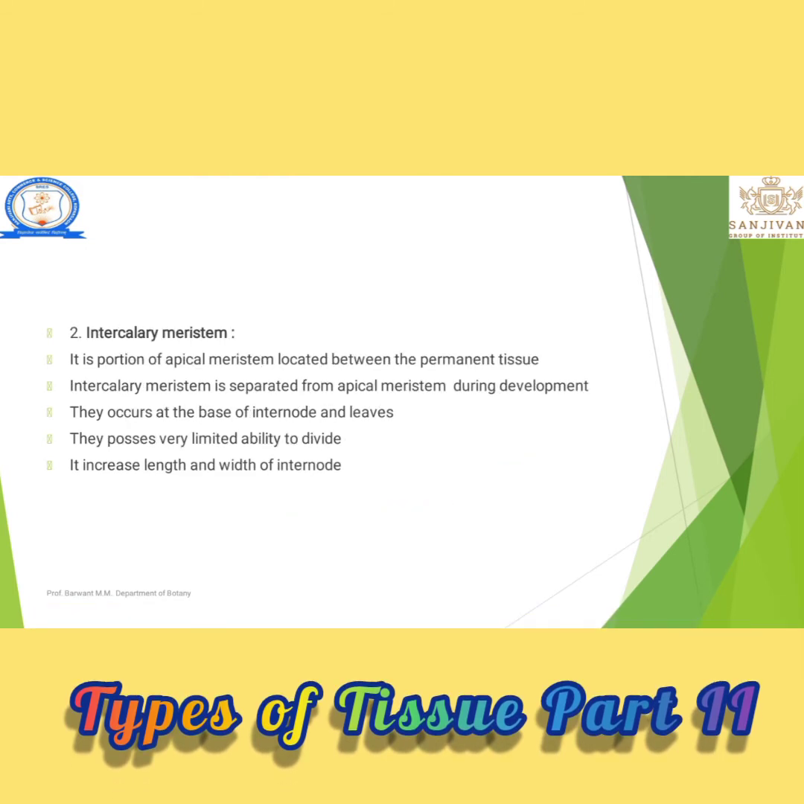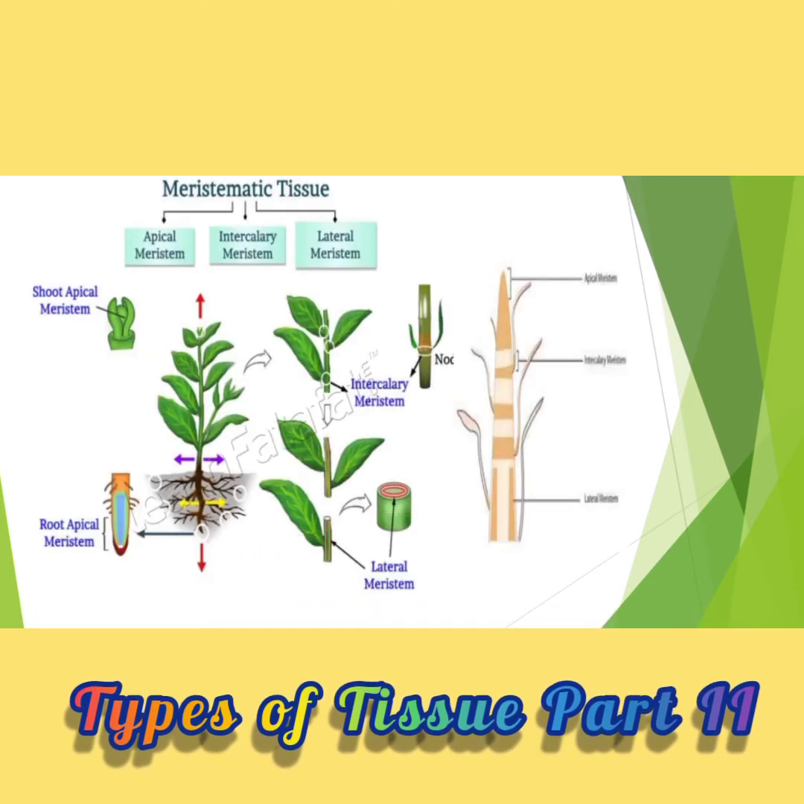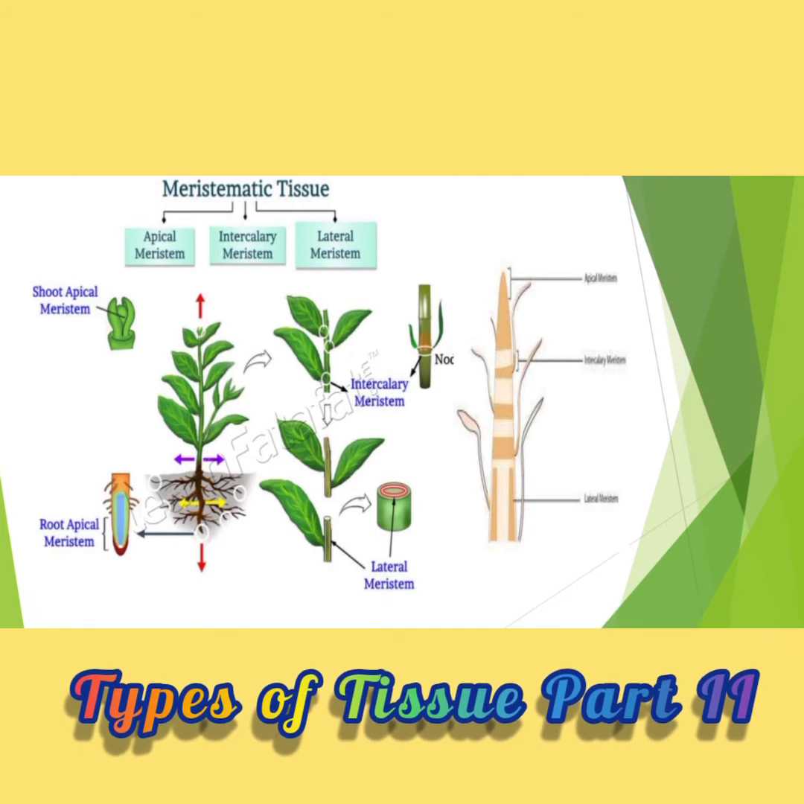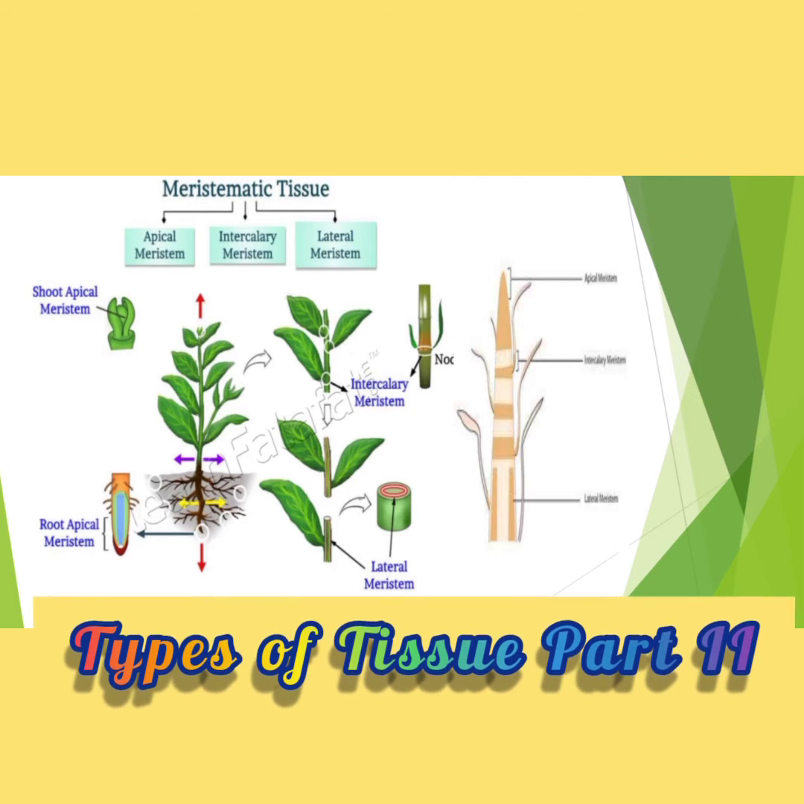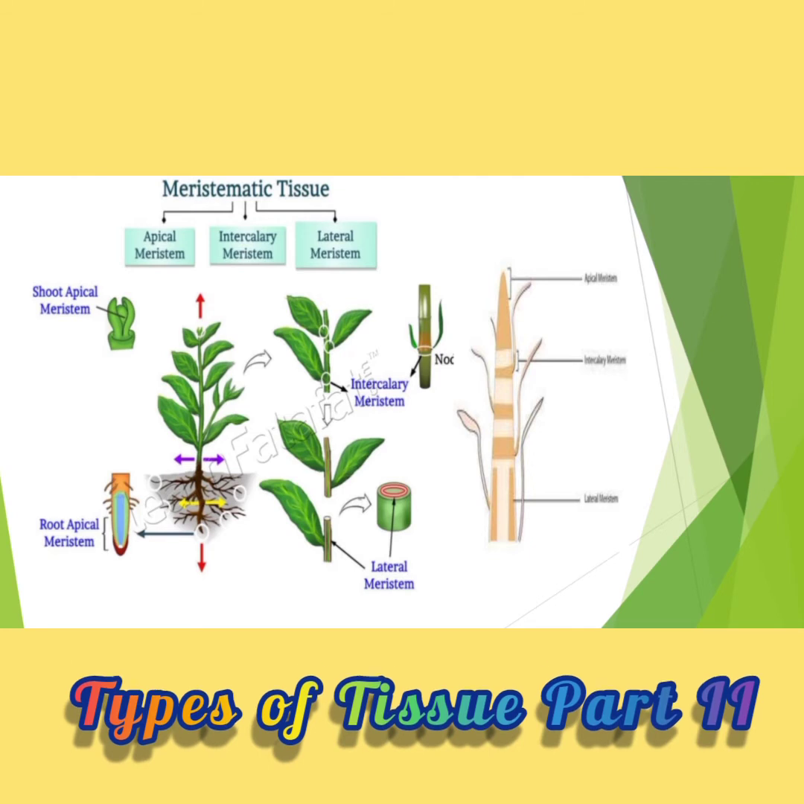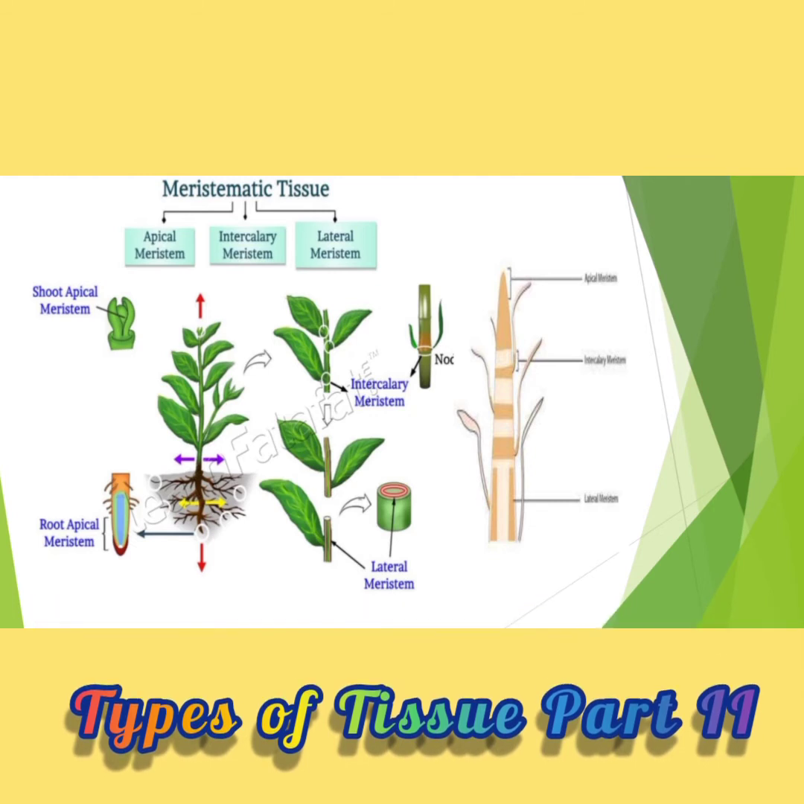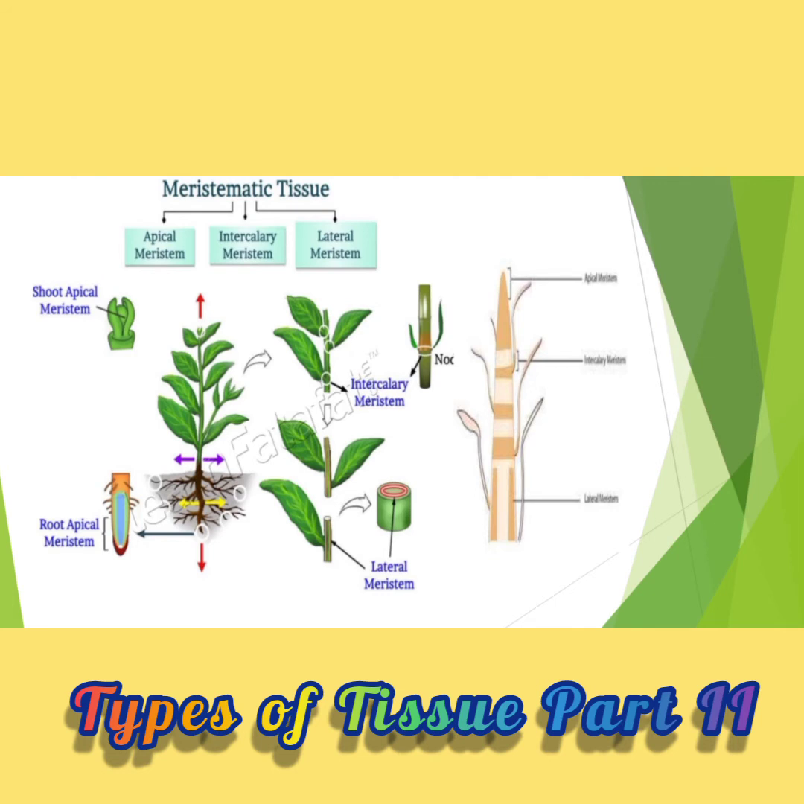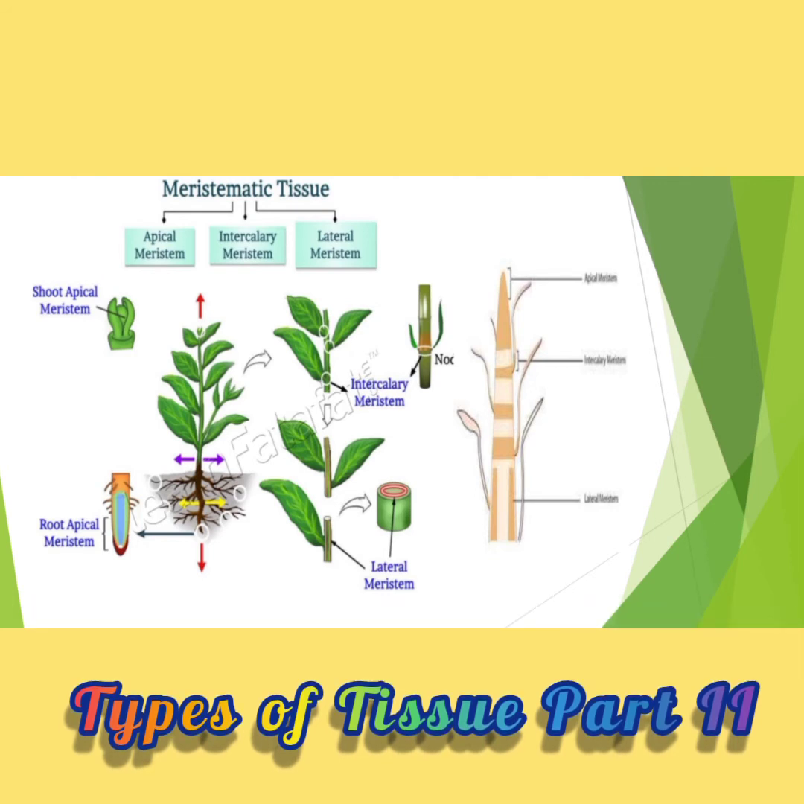Let's see what the apical meristem is. Here is a brown color image. In the top region, apical meristem is present. Second, intercalary meristem is present, and then lateral meristem is present. In the first diagram, the leaves are given. The top of the two leaves, a bunch of leaves, is considered the apical meristem.